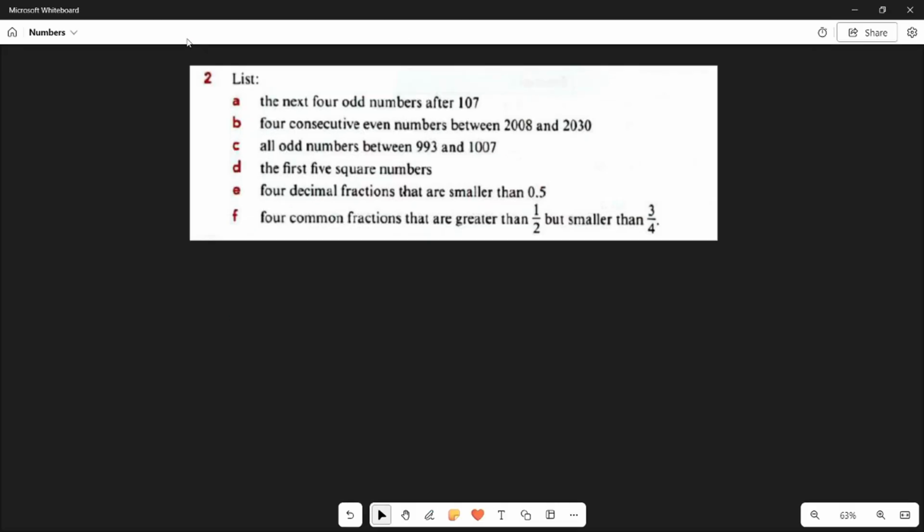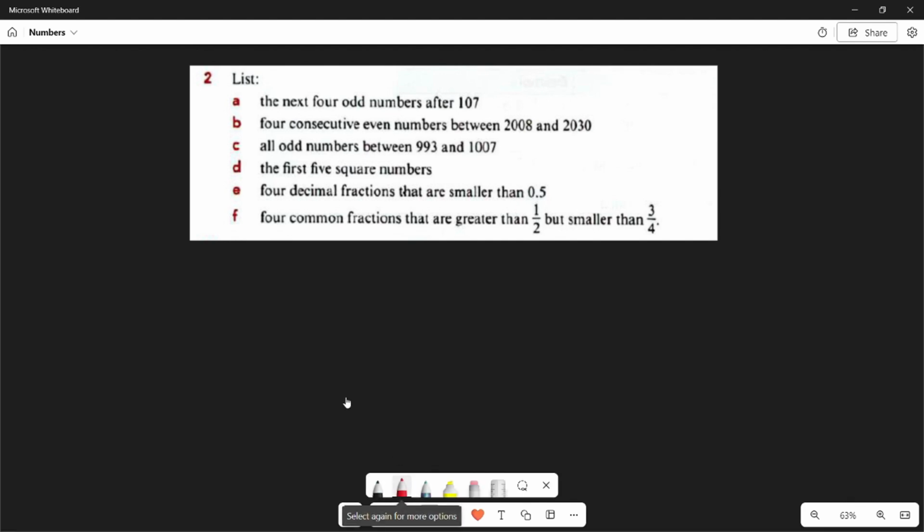So the next question asks us to list a set of numbers. The first question is to list the next 4 odd numbers after 107. The way we can do this is by simply adding 2 to 107, then adding 2 again to that next number over and over again.